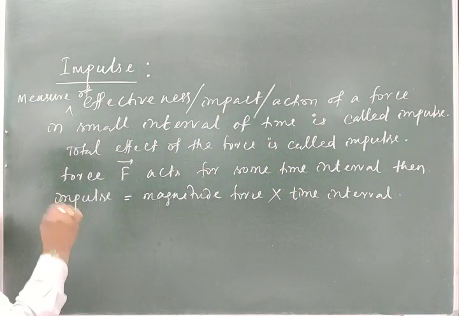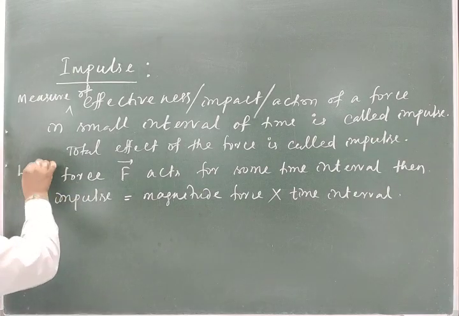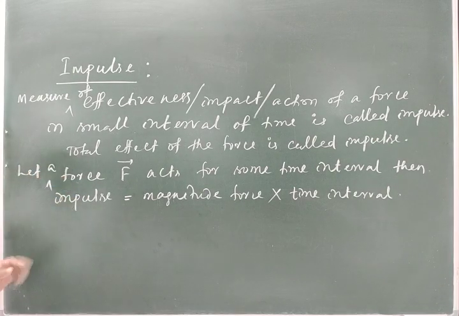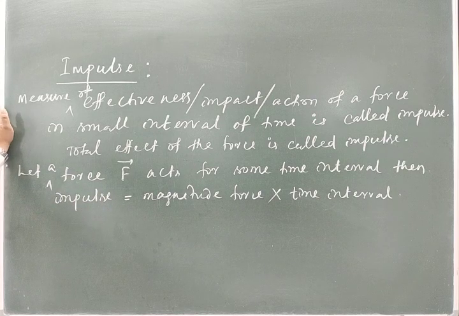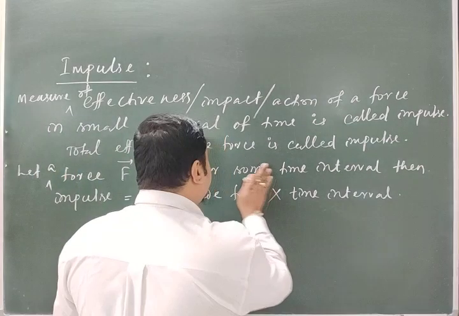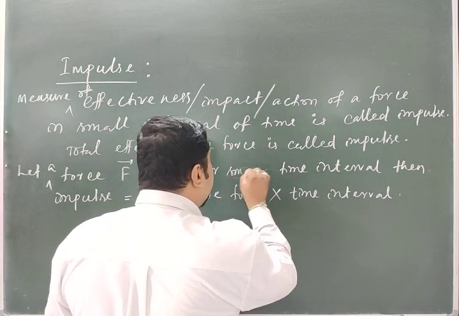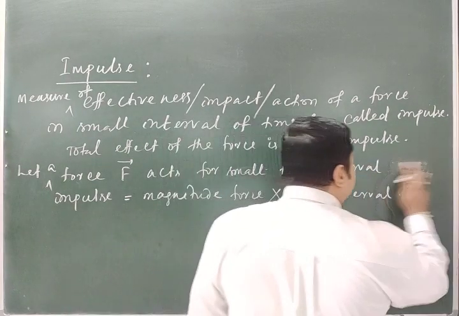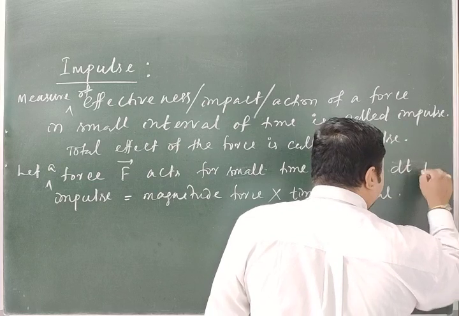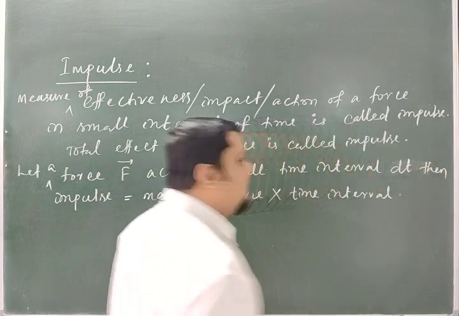So according to that, let a force F act for some time interval, for small time interval dt, small time interval, generally I consider this as a dt.